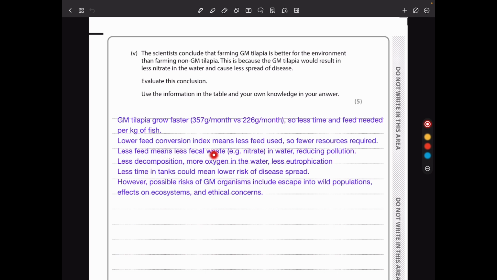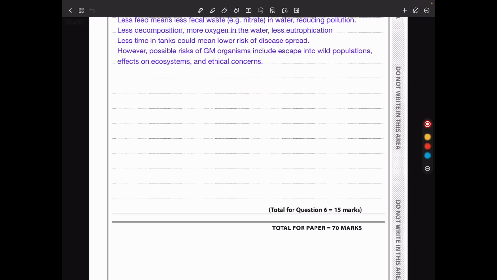Less feed means less fecal waste. For example, nitrate in water reducing pollution. There will be less decomposition, more oxygen in the water, less eutrophication. There will be less time in the tanks, and this could mean lower risk of disease spread. However, possible risks of GM organisms include escape into the wild populations, effects on ecosystem, and ethical concerns. So this brings us to the end of question 6 as well as to the end of the whole paper.